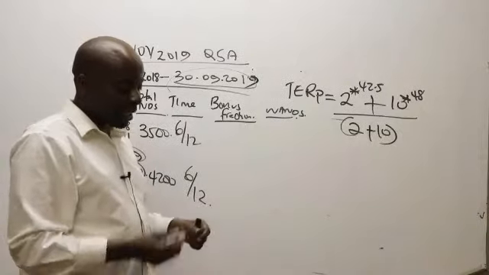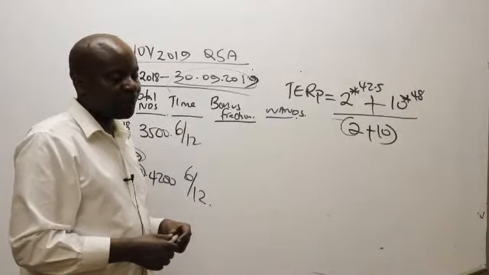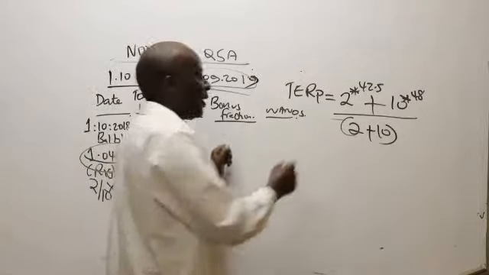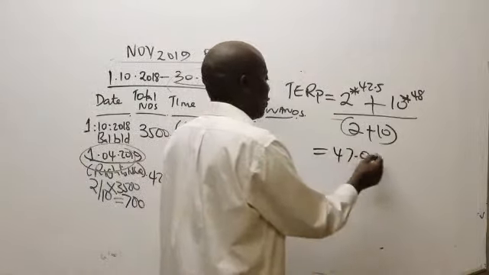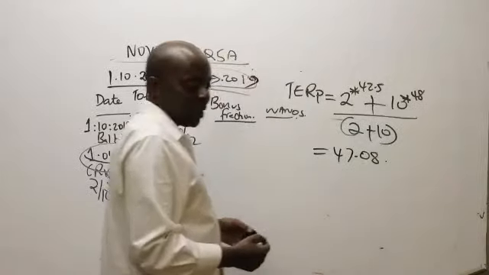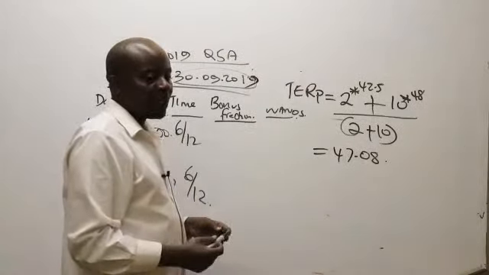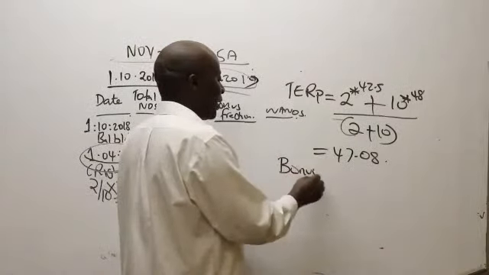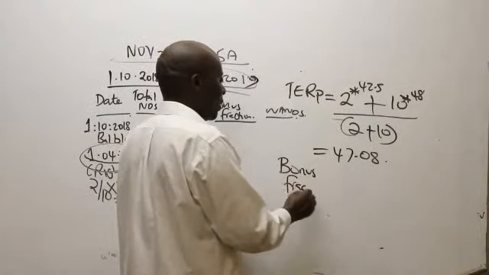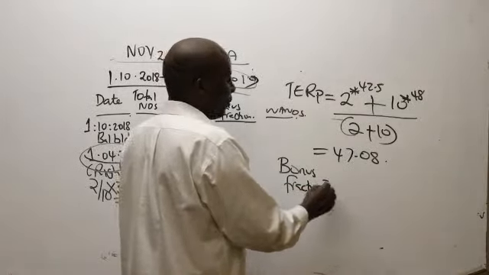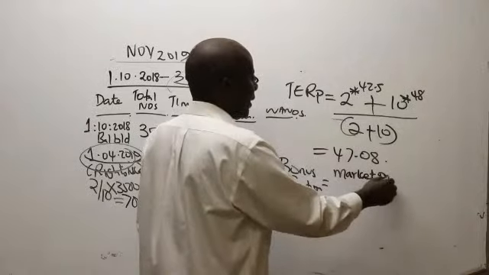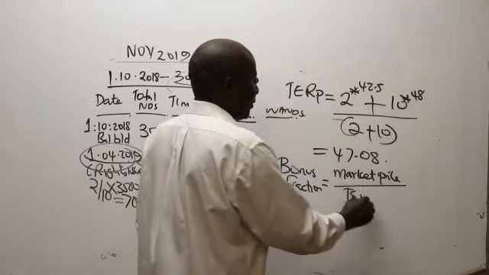What are we getting there as our theoretical ex-rights price? 47.08. And then now, ladies and gentlemen, after that, we know that for us to get a bonus fraction, we normally take market price over the theoretical ex-rights price.